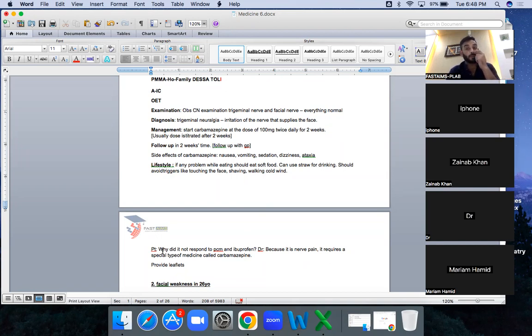The patient can ask why the ibuprofen is not working. In this scenario you should tell them, because the neuropathic pain is generated from your nerves, such kinds of medications are not working. Thereby, I'm prescribing you this particular type of medication, which is the carbamazepine.